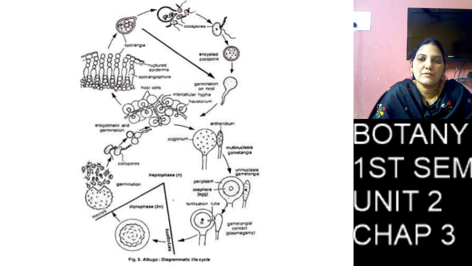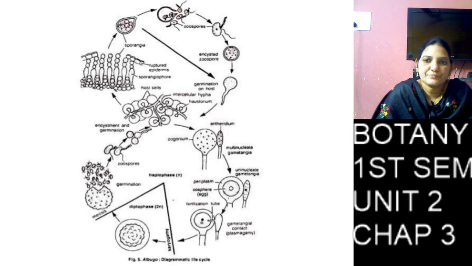When the host tissue is available, they lose their flagella and form one germination tube, and they enter the host cell, and they undergo so many divisions and form mycelium.